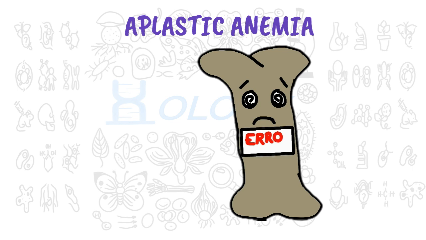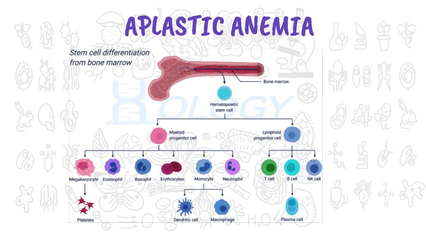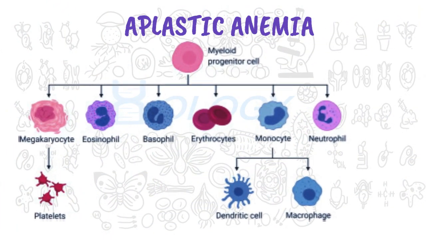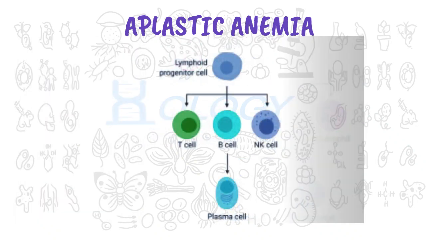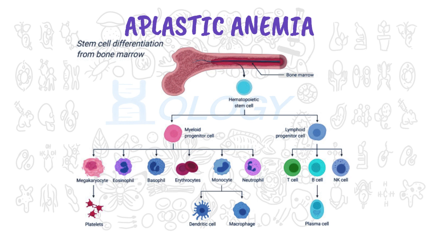As we all know, hematopoietic stem cells, HSCs, are multipotent primitive cells that can develop into all types of blood cells, including myeloid lineage and lymphoid lineage cells. Myeloid cells include monocytes, macrophages, neutrophils, basophils, eosinophils, erythrocytes, and megakaryocytes to platelets. Lymphoid cells include T cells, B cells, natural killer cells, and innate lymphoid cells. HSCs can be found in several organs, such as peripheral blood, PB, bone marrow, BM, and umbilical cord blood, UCB.